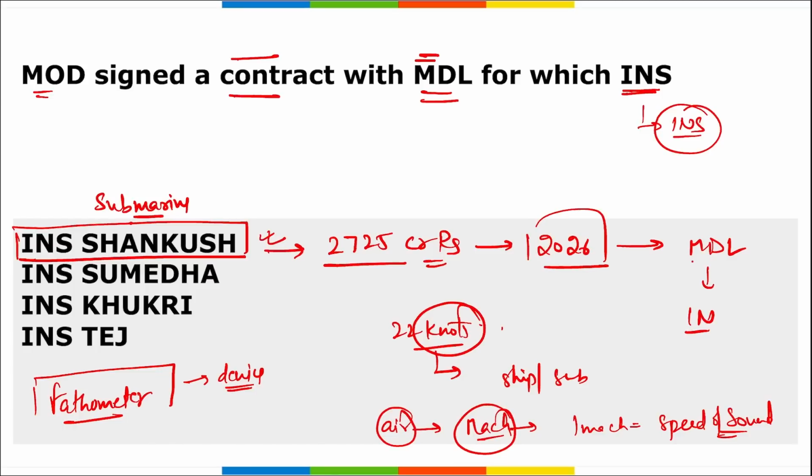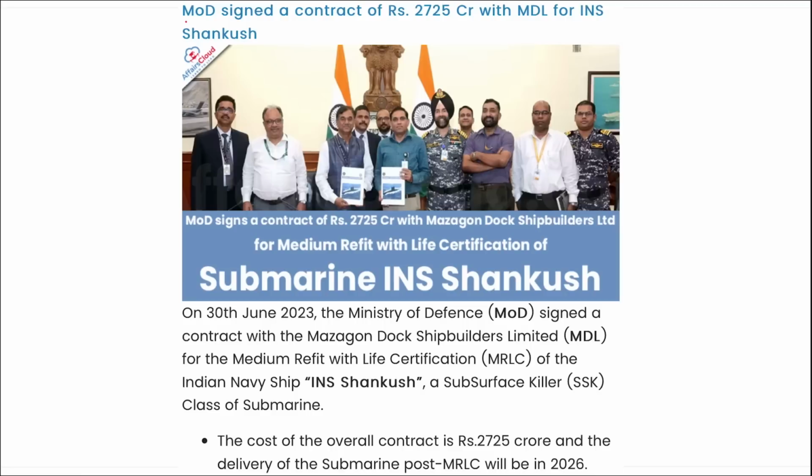It will be delivered by MDL. It will be delivered by 2026. It will have a top speed of 22 knots. Next, here you can see the same. Ministry of Defence signed a contract for 2,725 crore with MDL for INS Sankosh.